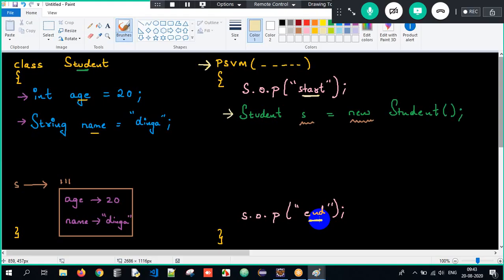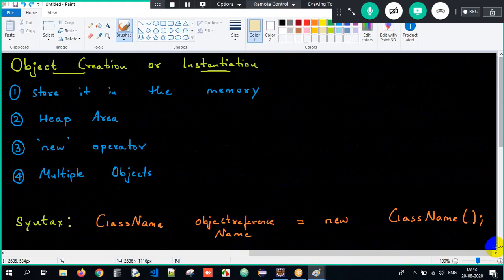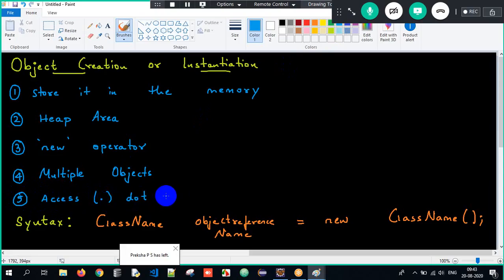But sir, I want to print the age and name, sir. What am I supposed to do? Very good. In simple terms, in order to access the name and the age here, we have to make use of something called the dot operator. In order to access the attributes here, we have to make use of the dot operator.